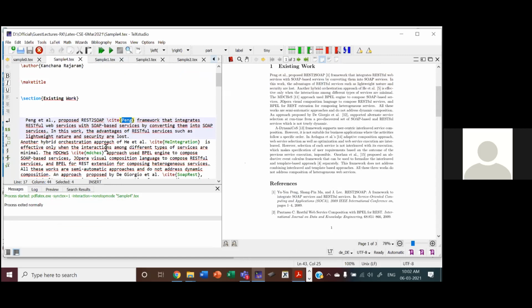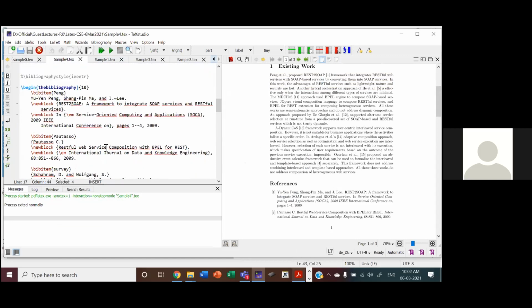What is the problem here? If the forum requires some other style, it is not possible. I have to come here and change the style here. That is, I have given the complete name. See here, there is no uniformity also. Here, last initial is given, here initial is expanded. So I may not enter the paper in a proper format.